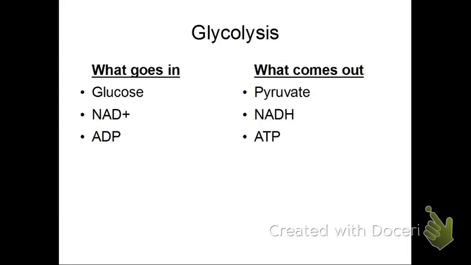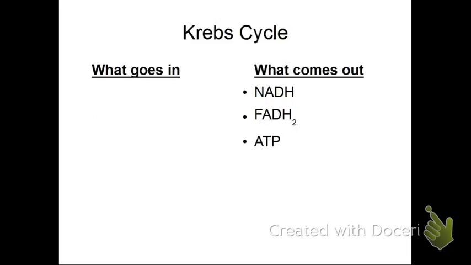Now that pyruvate, the 2 pyruvate we made out of the 1 glucose, gets turned into 2 acetyl-CoA going into the Krebs cycle. Anyways, glycolysis takes place in the cytosol of the cell, which is the outside of the mitochondria, whereas the Krebs cycle takes place in the inside of the mitochondria in the matrix.